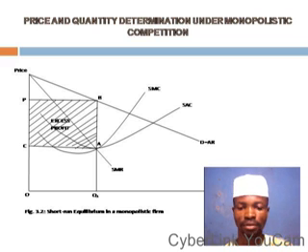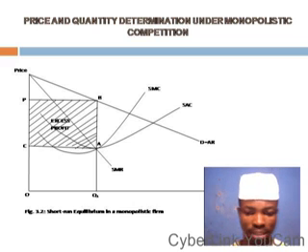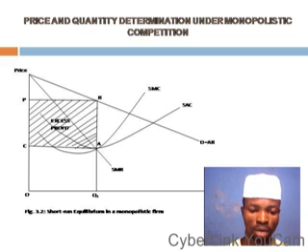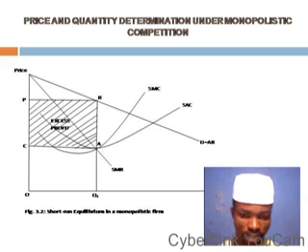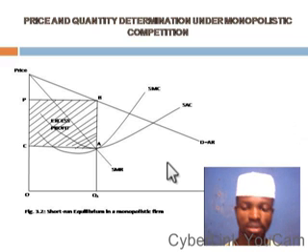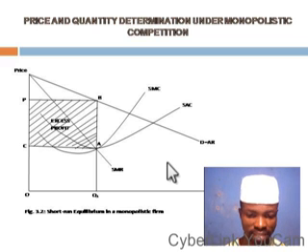We have our short-run marginal cost curve. Don't forget, I told you the marginal cost curve usually passes through the minimum point of the average cost, indicating that the producer has produced at the lowest possible cost. Don't always forget, that is very, very important. Every rational producer must produce at the lowest possible cost in order to maximize profit. You minimize cost to maximize profit. So that is why the marginal cost usually passes through the minimum level of average cost. Now, after all this, the next thing is our golden rule, where marginal cost equals marginal revenue.